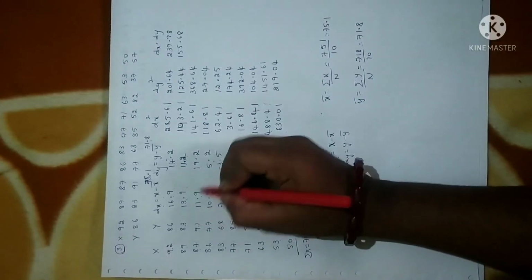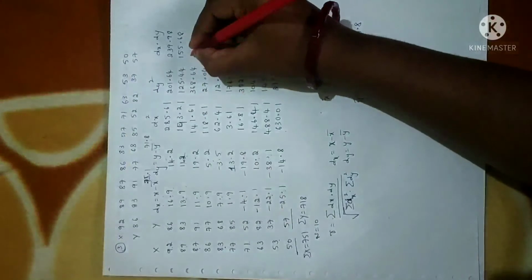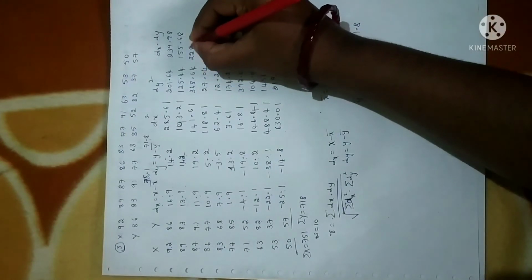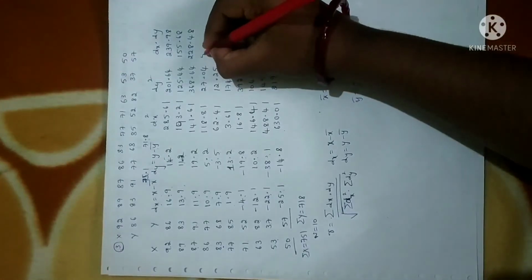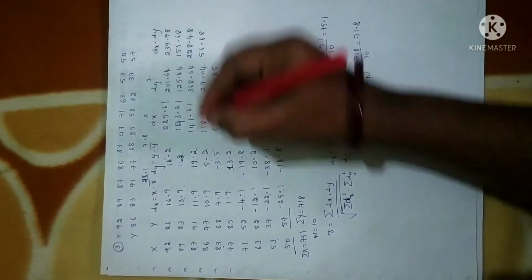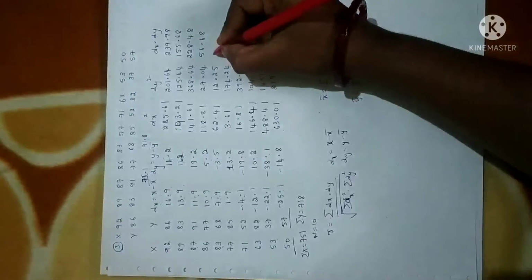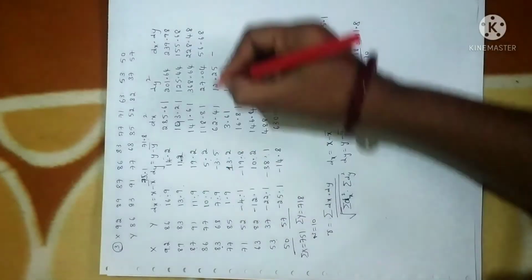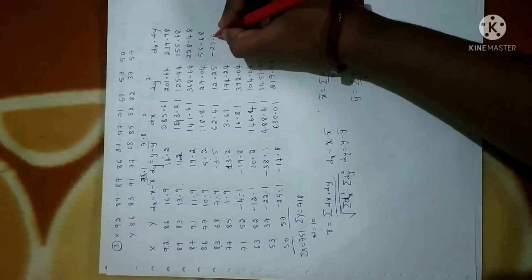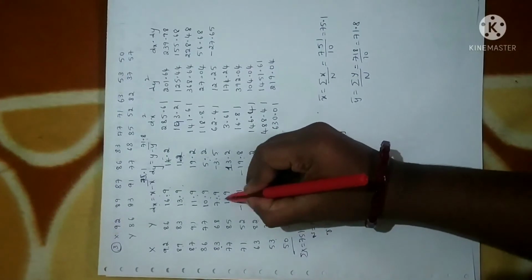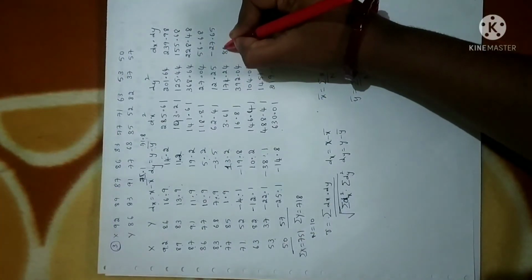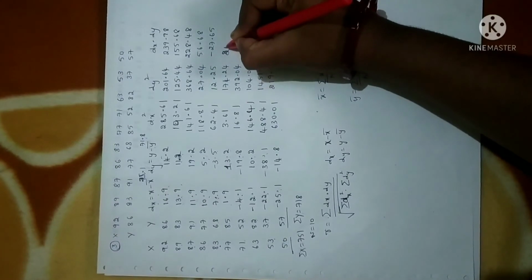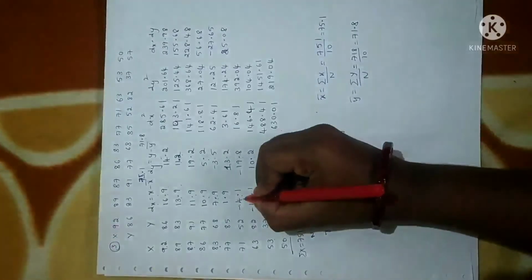Now 11.9 into 19.2 gives 228.48. 10.9 into 5.2 is 56.68. Next, plus into minus, minus: 7.9 into 3.5 is minus 27.65.